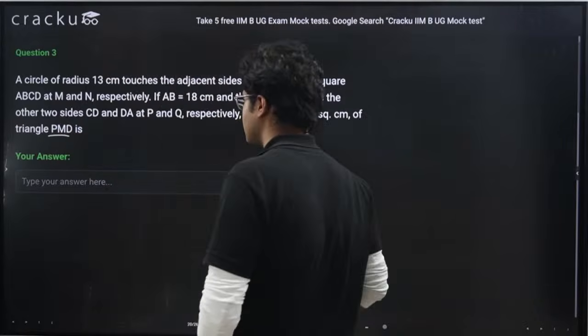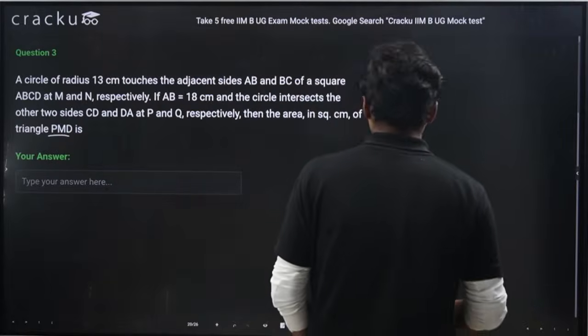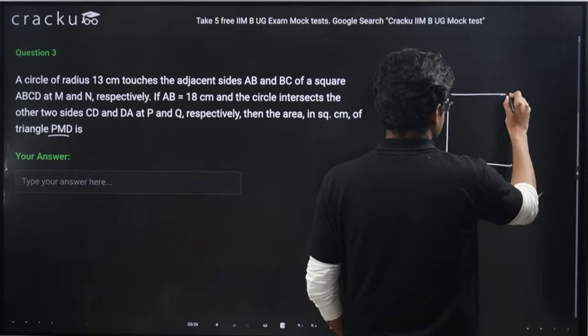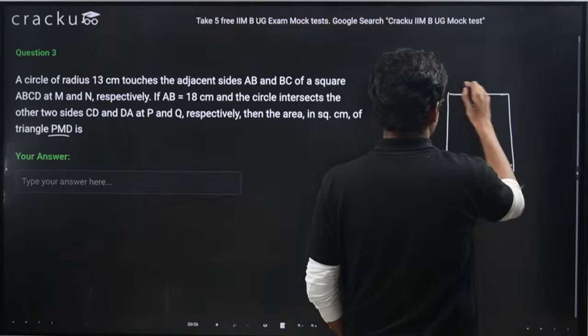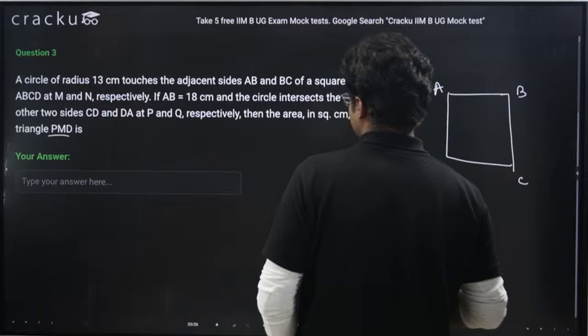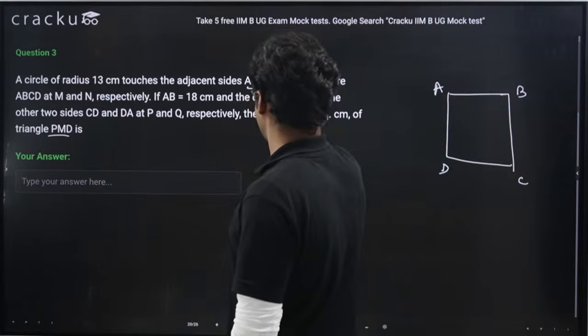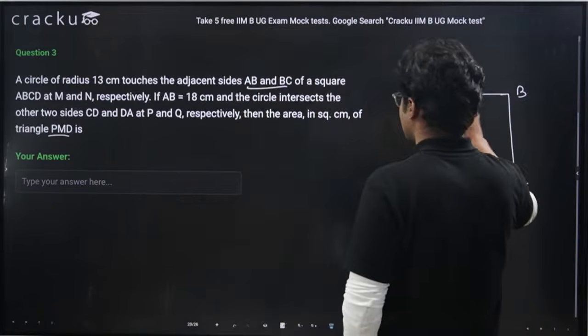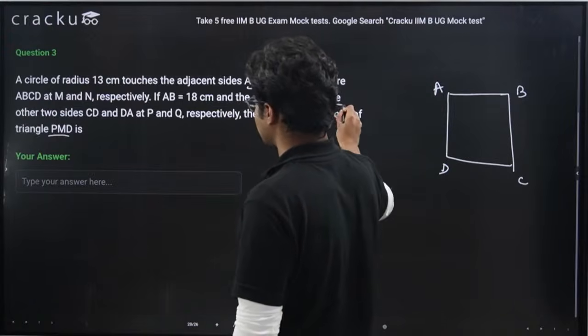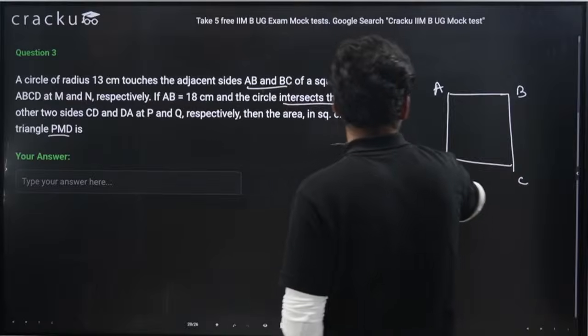Okay, let me draw the diagram. So I am having a square ABCD. This is my square. Now I'm having a circle which is touching the adjacent sides AB and BC. And the circle is also intersecting the other two sides CD and DA.